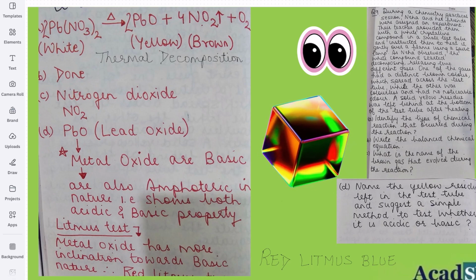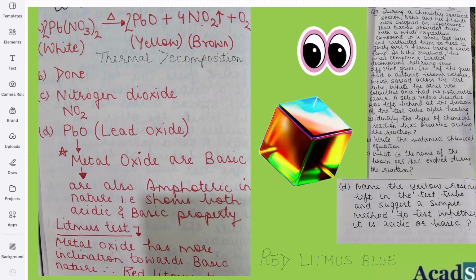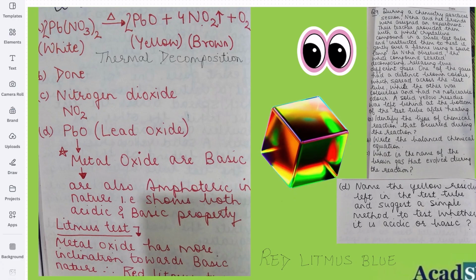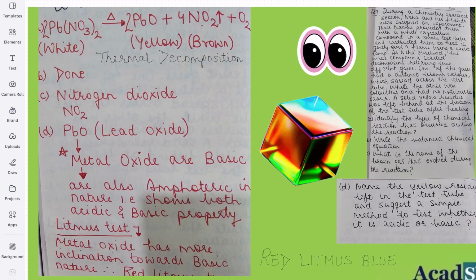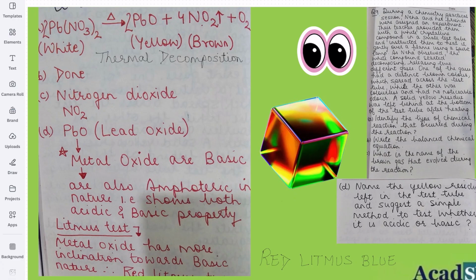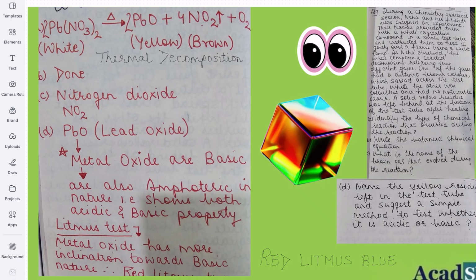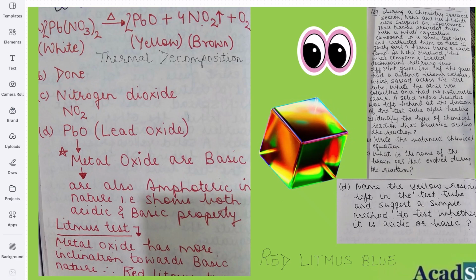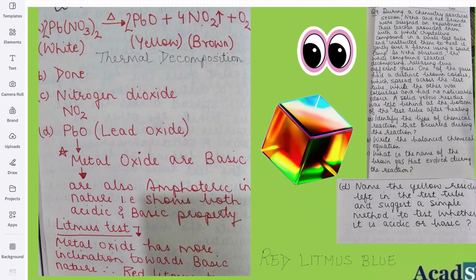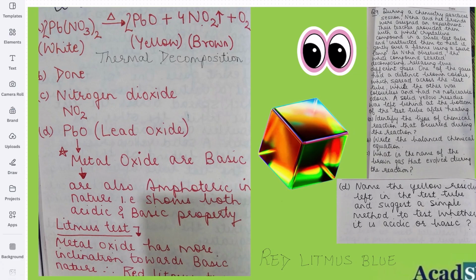Now, lead oxide is a metal oxide. We have studied that metal oxides are basic in nature, but they can also be amphoteric in nature. Amphoteric means they show both acidic as well as basic properties.